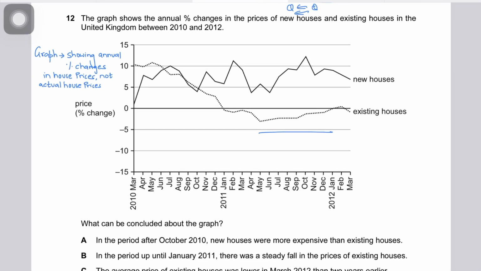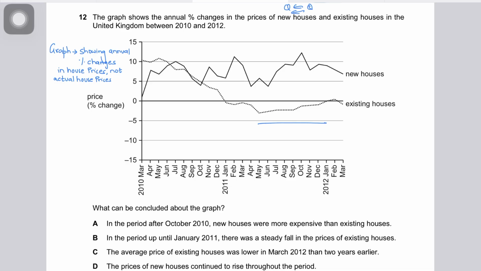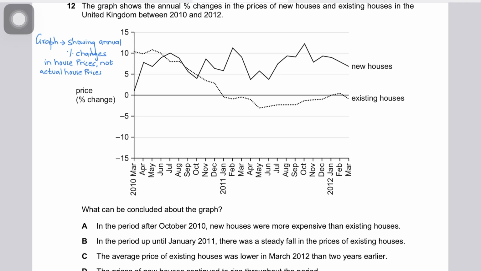But still you cannot differentiate between new houses were more expensive than existing houses. You cannot figure that out because the prices are not given for actual new houses and existing houses. Maybe new houses were cheaper than existing houses. So even if the rate of change goes negative and house prices start falling, existing houses could still be much more expensive than new houses, because new houses were way cheaper initially. These are not absolute prices given. So option C is wrong as well.